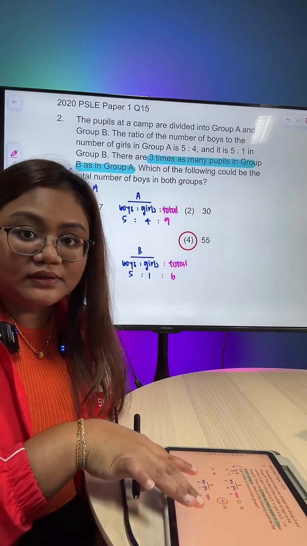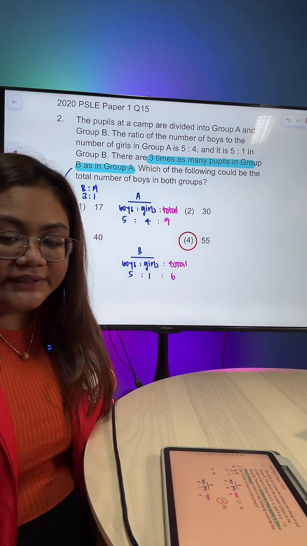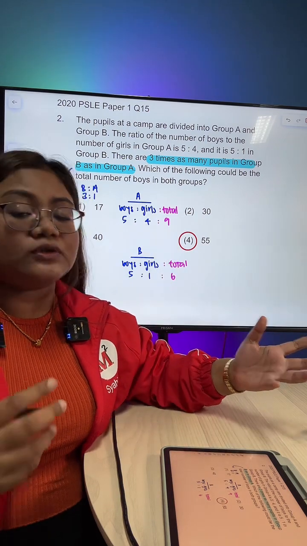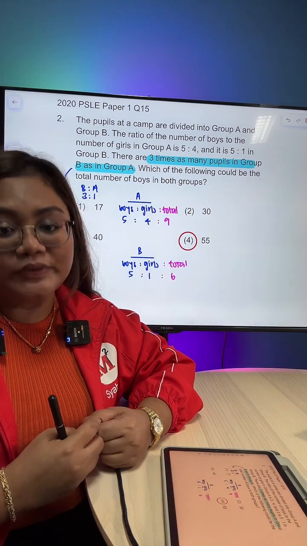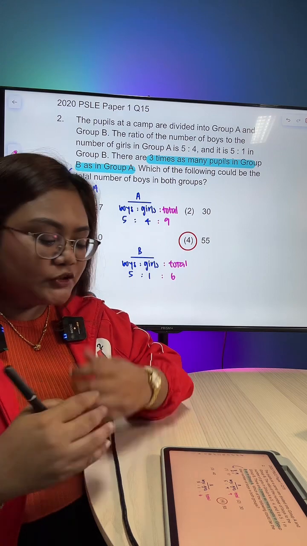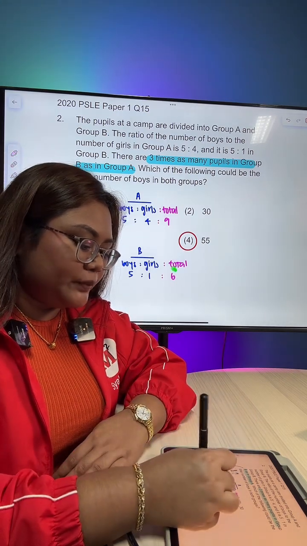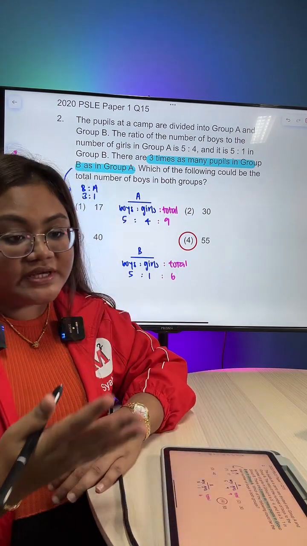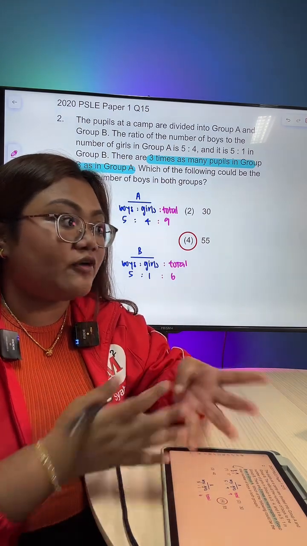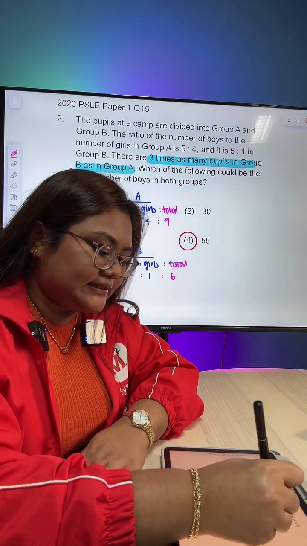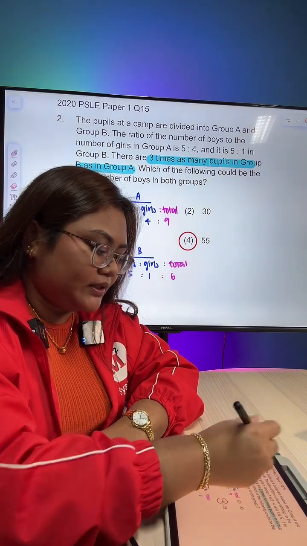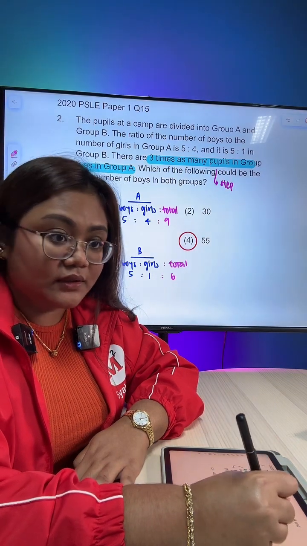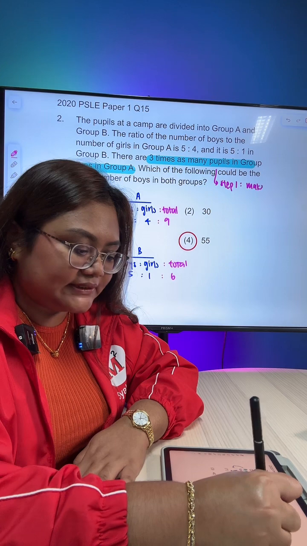Is this better? Alright. So, now what do we do? Now that we know that the total in group A is 9, the total in group B is 6, what we need to do is to make sure that the total in group B is triple that of in group A. So, let me write for you a shortcut, okay? If they say things like 3 times, 2 times, 4 times, 5 times, all you gotta do is step 1. I'm going to write it at the side here, yeah? Step 1. We are going to make the totals the same first.